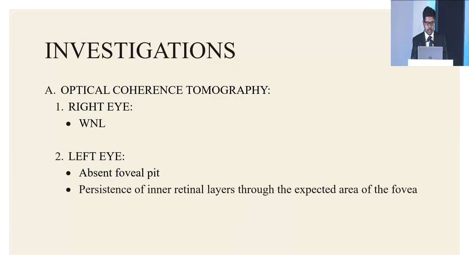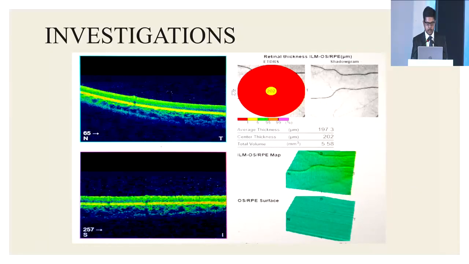Investigations: first of all, we did an optical coherence tomography, which in the right eye was within normal limits. However, in the left eye, the foveal pit was conspicuously absent, and there was persistence of the inner retinal layer through the expected area of the fovea. This is the OCT image of the left eye, which shows the absence of the foveal pit.